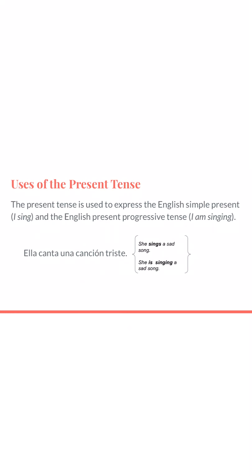All right, so we use this when we're talking about the present tense. This is the conjugation that we're going to be working with today. And this is the simple present, so we see I sing, or sometimes it can be translated to I am singing. Tenemos un ejemplo aquí. We have ella canta una canción triste. This sentence translates to either one of two things. Either she sings a sad song or she is singing a sad song. And the meaning is basically implied through contextual clues.